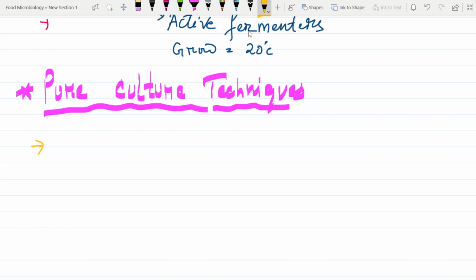Pure culture means there is only one species or one type of organism. There is no contamination, no mixing of different species of organisms. Only one type of organism or one species of organism.